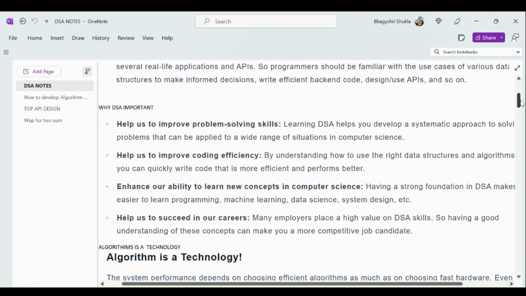Next I have to discuss why DSA is important. We have to learn it because it improves problem solving skills. Second, it improves coding efficiency. Then it improves our ability to learn new concepts in computer science. And last, it helps us succeed in our careers. Many employers place a high value on DSA skills, so a good understanding of these concepts can make you more competitive as a job candidate. That's why DSA is important.